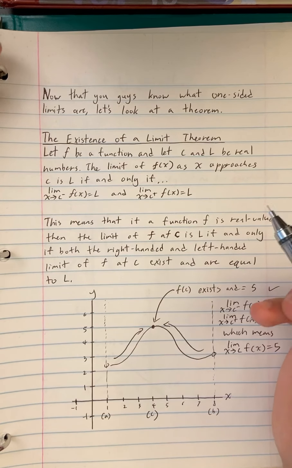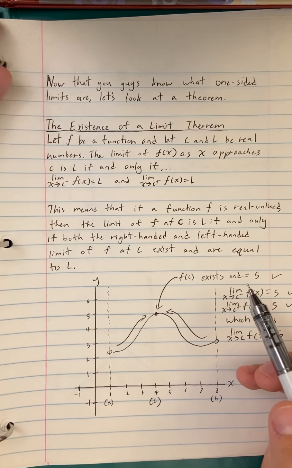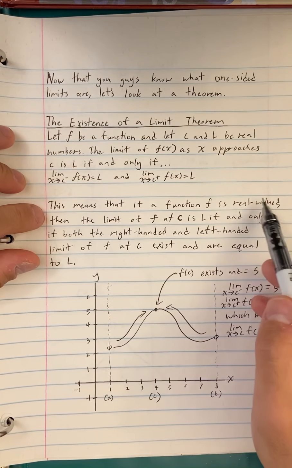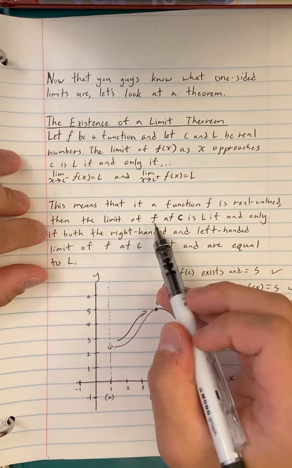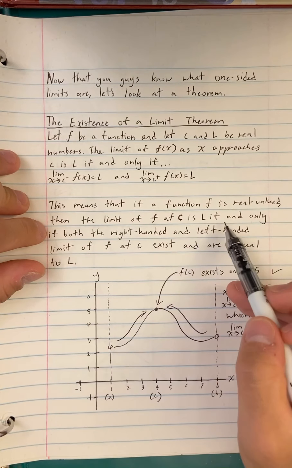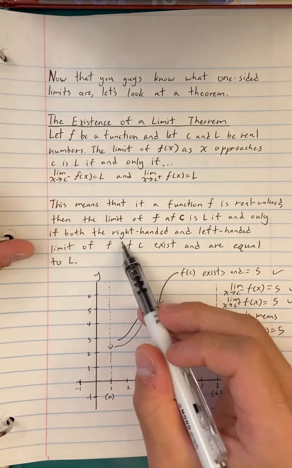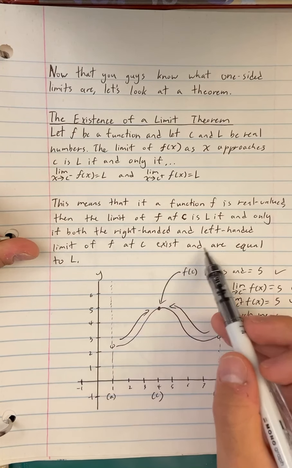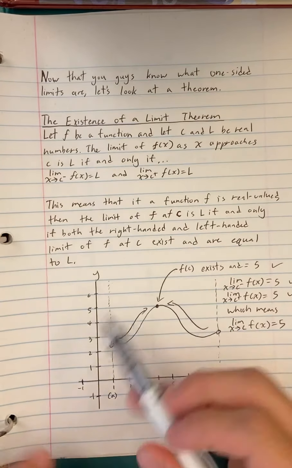Since that sounded really complicated, let me try to simplify it a little bit. This means that if f is a real-valued function, then the limit of f at c is L if and only if both the right-handed and left-handed limits of f at c exist and are equal to L.